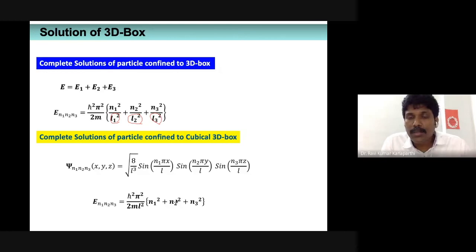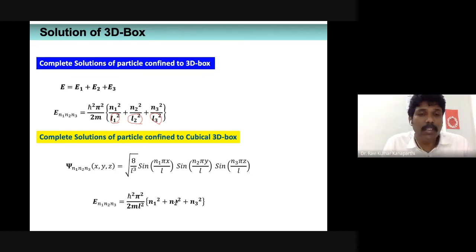So essentially today we didn't solve anything, but we have used our previous knowledge to find the solutions of a particle confined to a 3-dimensional box. That is a fact. So we don't always have to work mathematically. There are certain mathematical tricks available. If you understand physically what the system is, accordingly you can adopt the solutions that are already known to us, and then we can proceed. So that's what I have done.